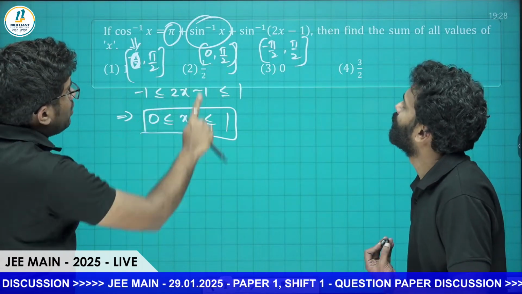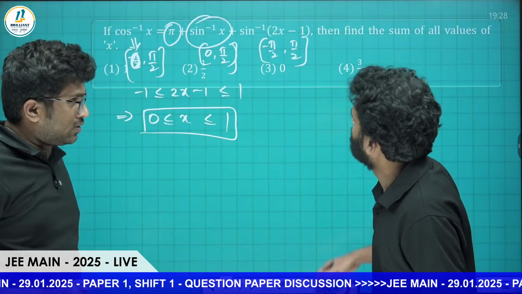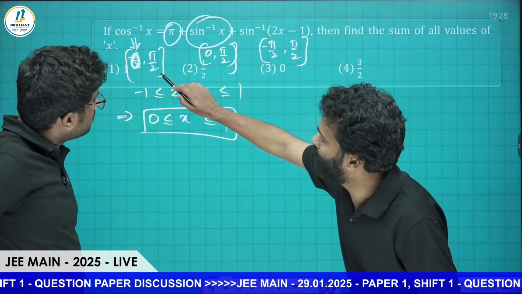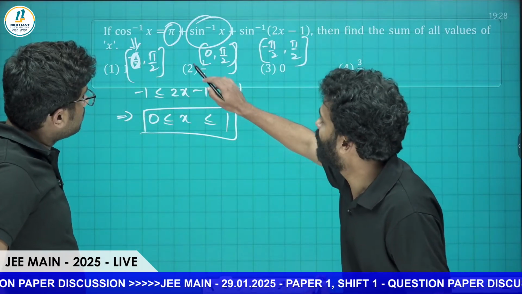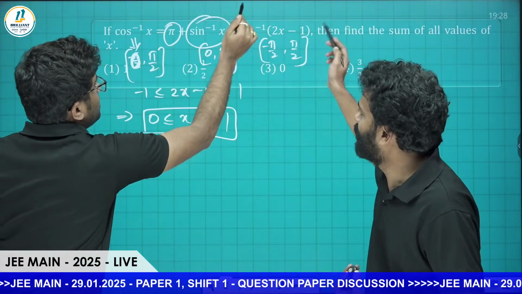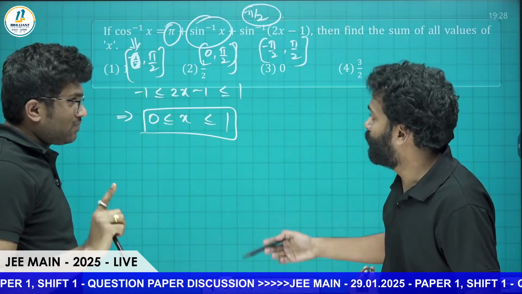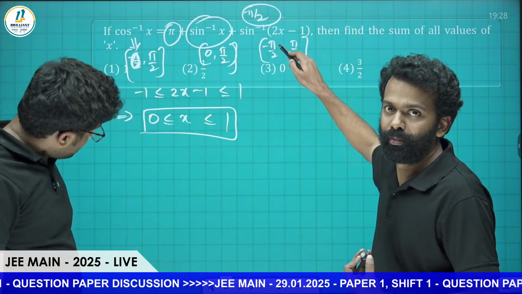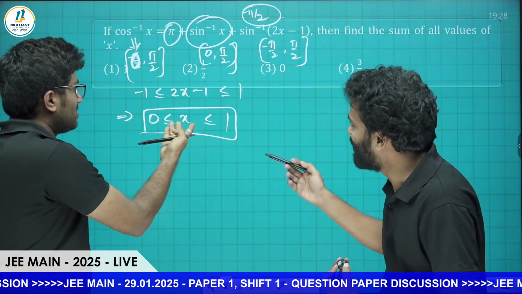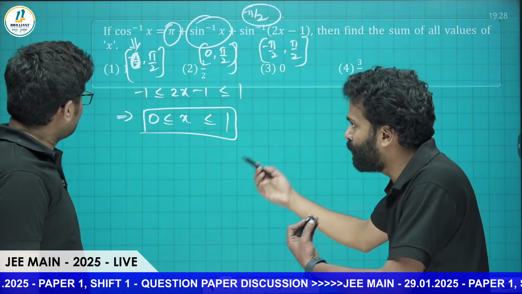Now see, the minimum value of the right hand side is when you put x equal to 0, where sine inverse of 2x minus 1 is minus pi by 2. Then it becomes pi plus 0 minus pi by 2, which is pi by 2. The problem here is that the maximum value of the left hand side is pi by 2, while the right hand side starts from pi by 2. So what is the conclusion? LHS and RHS should both be equal to pi by 2.